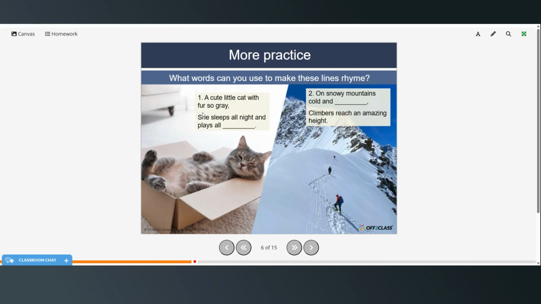Okay, so what words can you use to make these lines rhyme? Again, you can pause the video, try this on your own, and then restart when you're ready to check your answers. A cute little cat with fur so gray, she sleeps all night and plays all day. On snowy mountains, cold and white, climbers reach an amazing height.